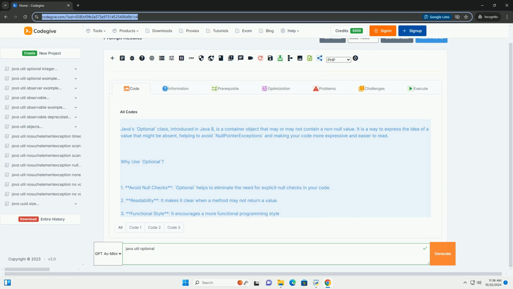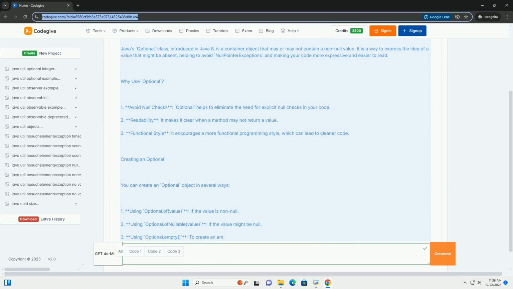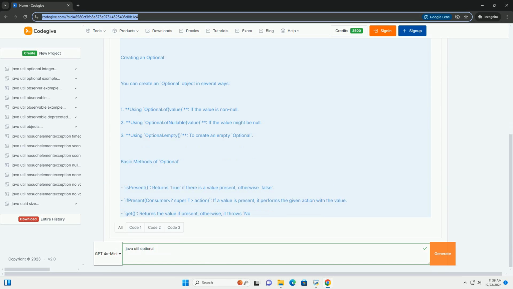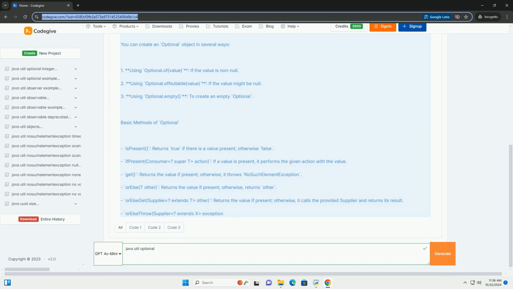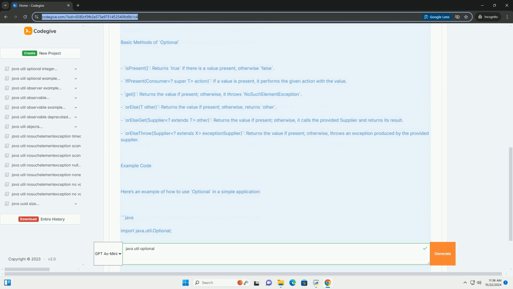Java's Optional class, introduced in Java 8, is a container object that may or may not contain a non-null value. It is a way to express the idea of a value that might be absent, helping to avoid null pointer exceptions and making your code more expressive and easier to read.